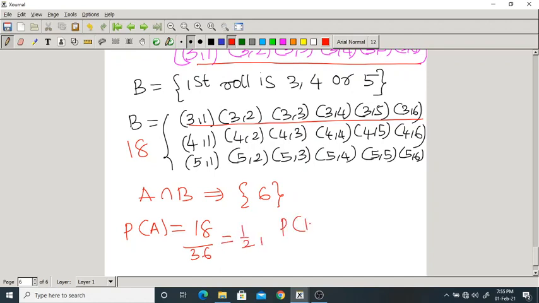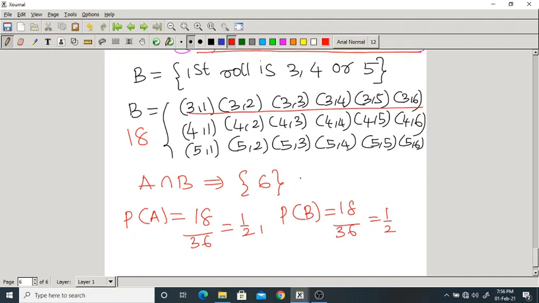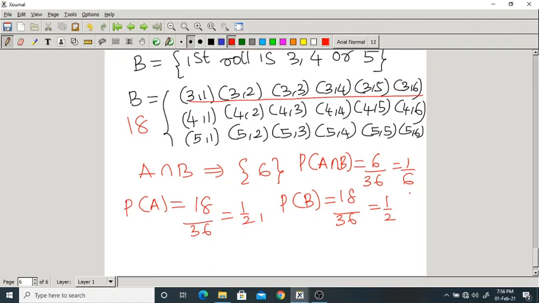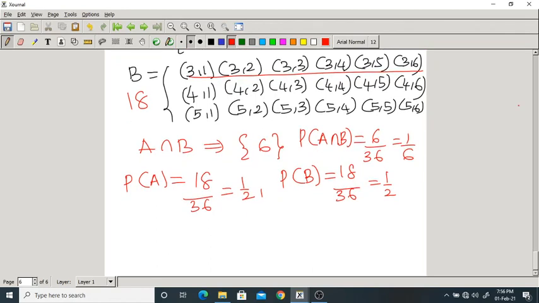Probability of B. In B also there are 18 elements. 18 by 36. That is also equal to 1 by 2. Now probability of A intersection B is how much? In A intersection B, we got 6 elements, 6 by 36. That equals 1 by 6. Okay. So that is about A, B and the intersection.